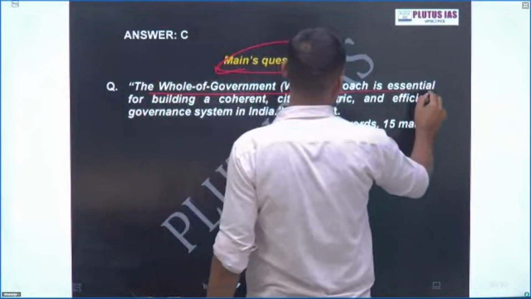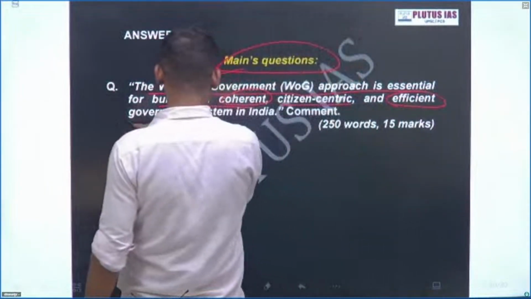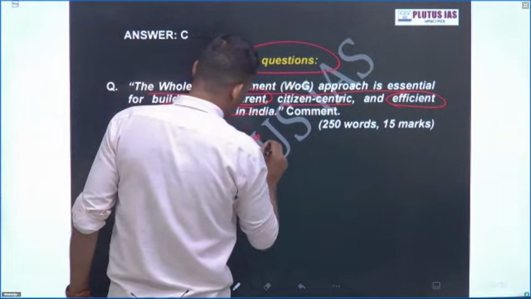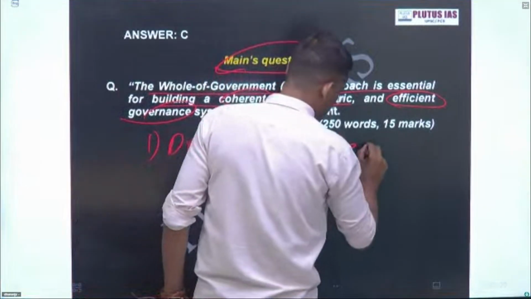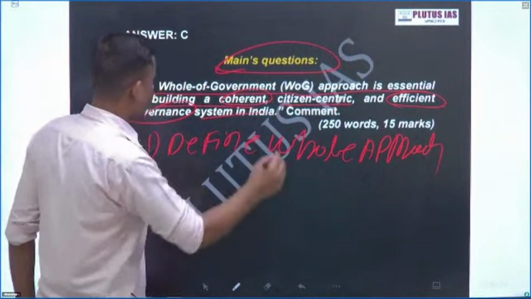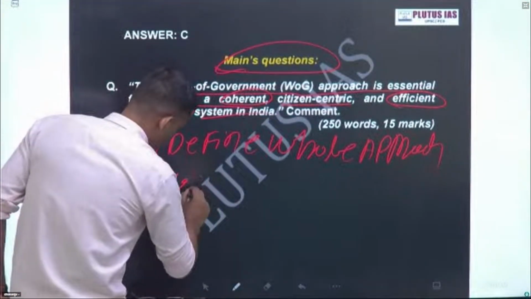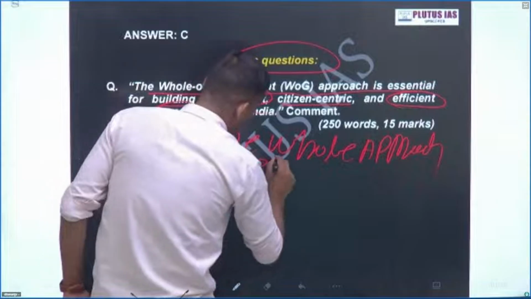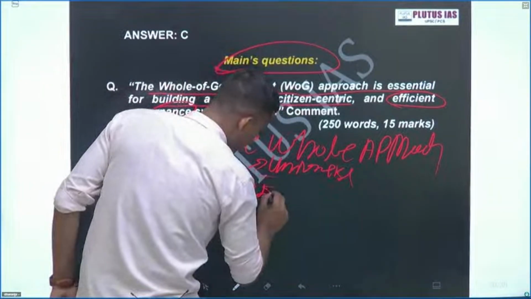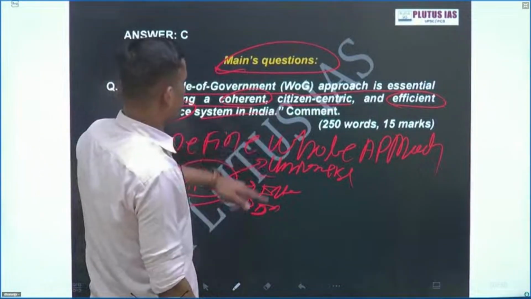The whole of government approach is essential for building a coherent, citizen-centric and efficient governance. First, how to write? Define the whole of government approach. Then in the body part, what you can do? Approach is essential for building coherent governance. Give examples: Union, state, plus you can do interministerial, interdepartmental coherence. Three types. Then you can do citizen centric.